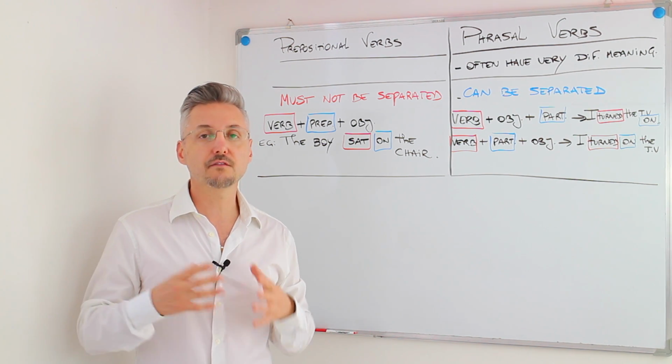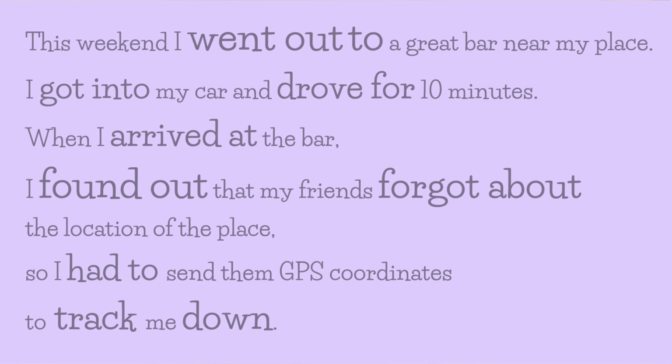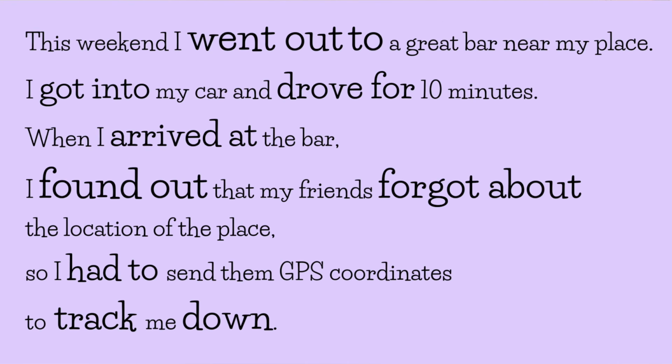Now, in my little story that I started at the beginning, I listed a lot of prepositional verbs and phrasal verbs. Let's go over them. This weekend, I went out to a great bar near my place. We have go out to. I got into my car and drove for 10 minutes. Get into and drive for.